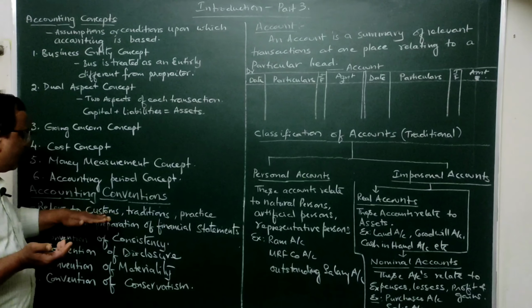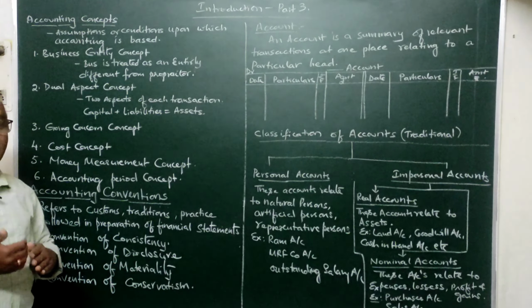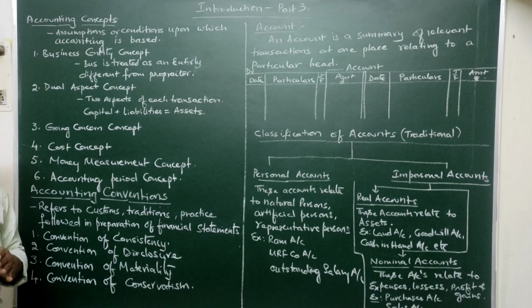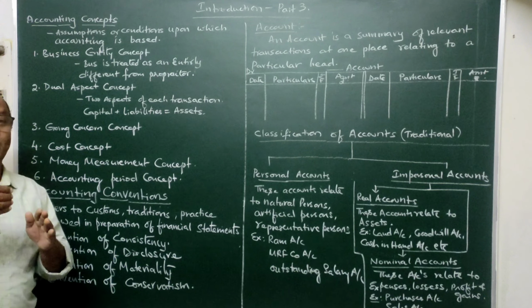So this convention of consistency says that the accounting methods and practices which we follow from year to year should remain consistent, they should remain the same. They should not be changed frequently.